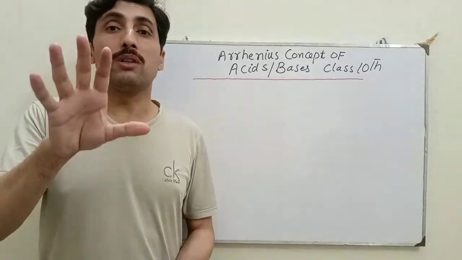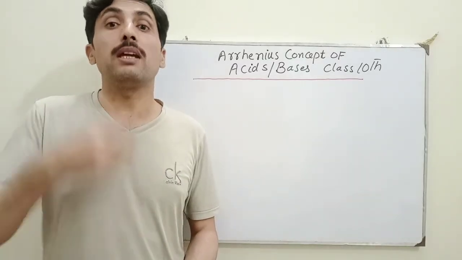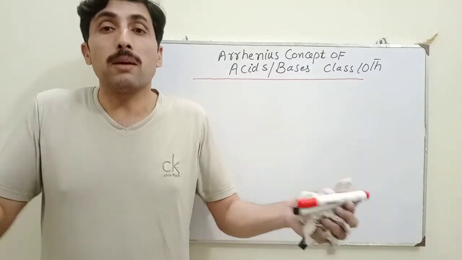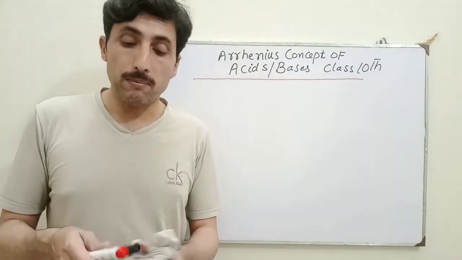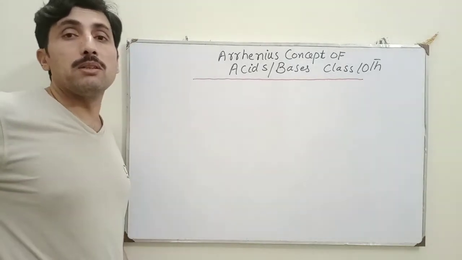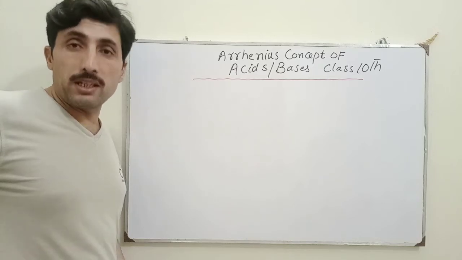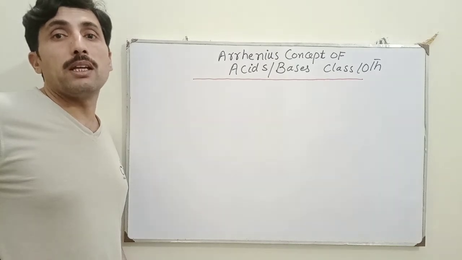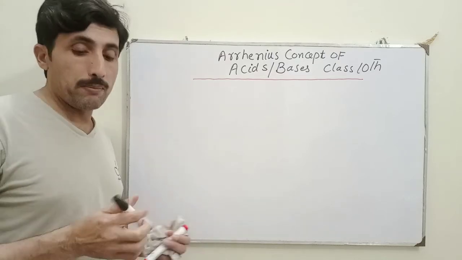But how to differentiate acids and bases from each other, how can we identify chemically, through chemical reactions and chemical changes, that such substances are acids and the others are bases? For this purpose, different scientists presented different theories which can explain acids and bases up to some extent. The first concept was presented by Svante Arrhenius, that is called Arrhenius acid and base.